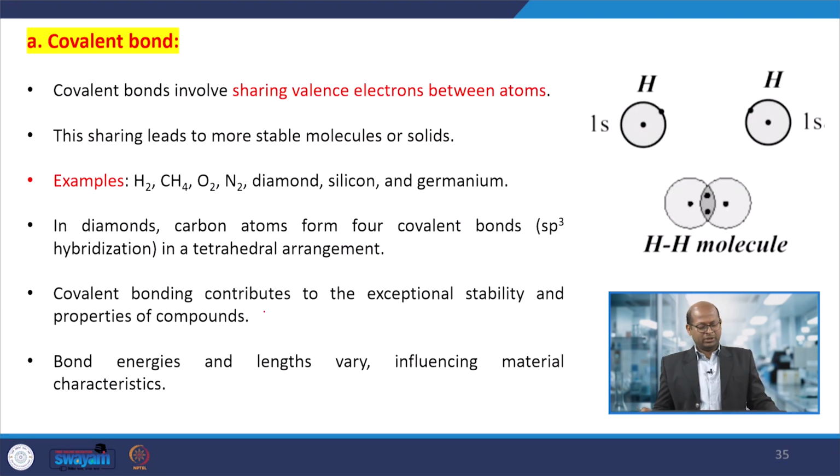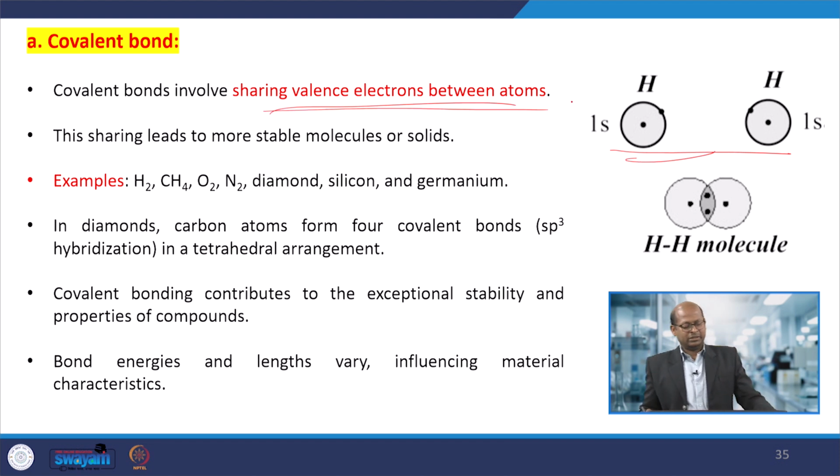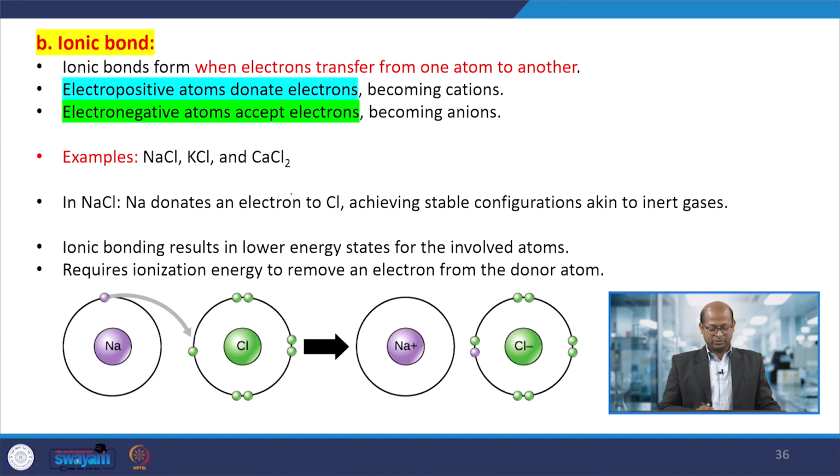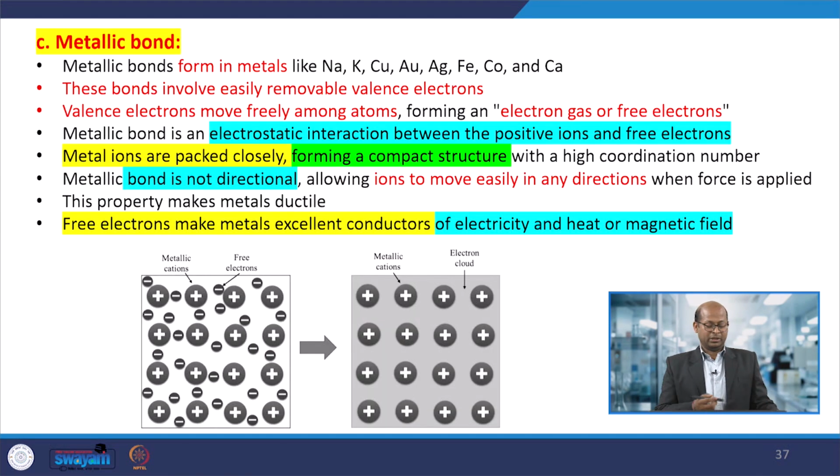Okay. Covalent bonds we have already studied: sharing of valence electrons between two atoms forms bonds, and there are a few examples. In ionic bonds, electrons are transferred from one atom to another, ions form, and they stay together to form crystals such as sodium chloride, where both cations and anions are present.